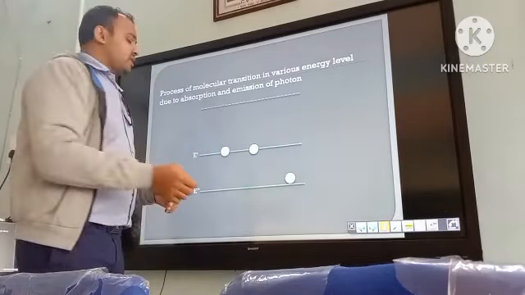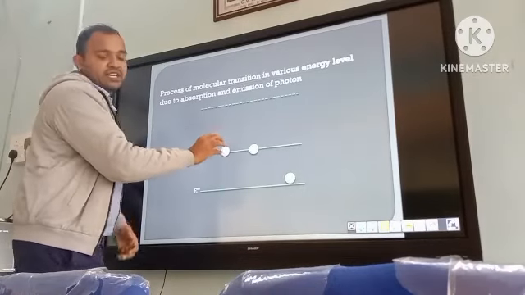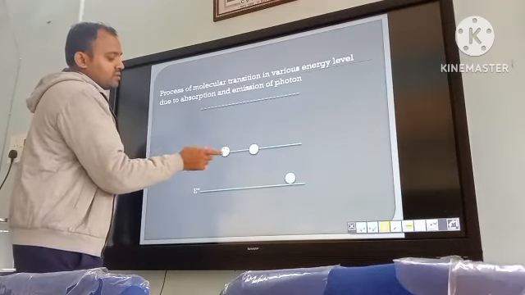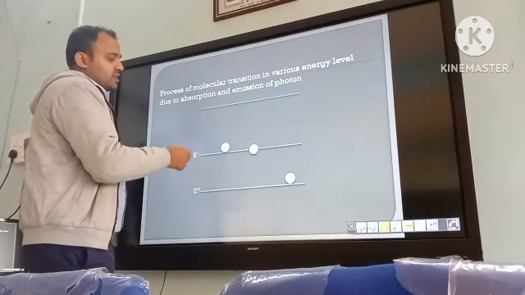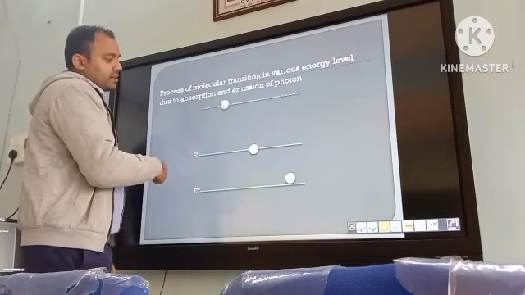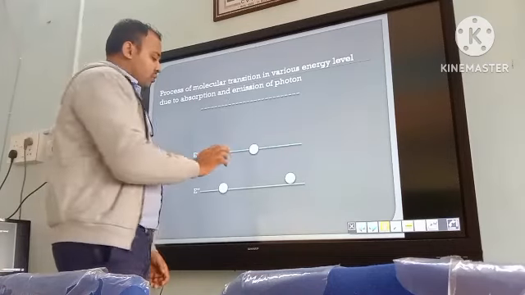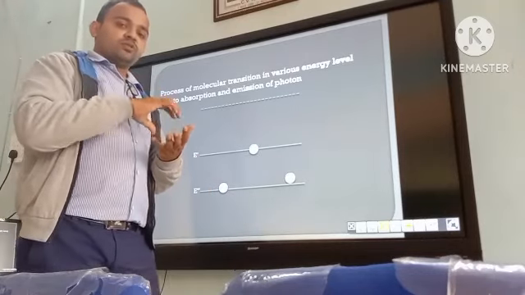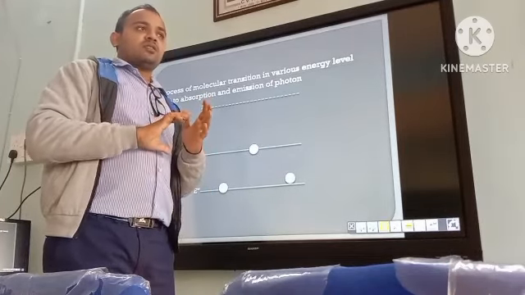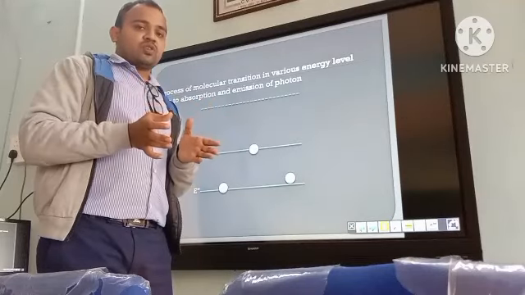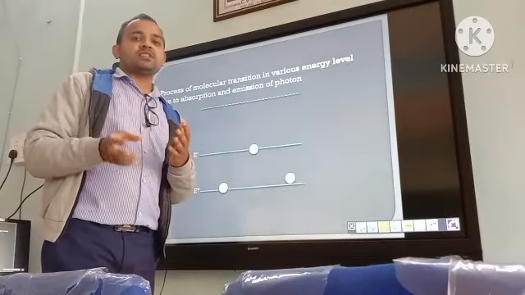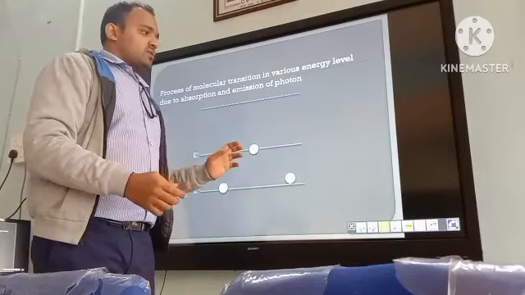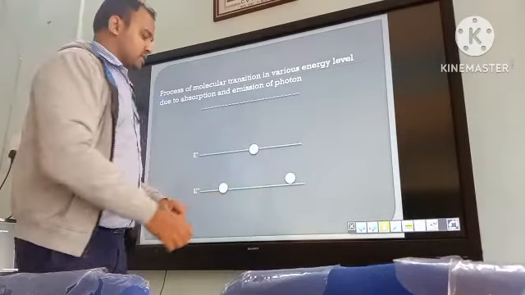In the same manner, if some molecule was already in this state, this is its ground state, and it absorbs energy and goes to the higher level, and then comes back, but it does not stop at its original state, it goes a little bit lower. So the molecule emits bigger energy than it absorbed, so the photon will have bigger energy, which means the wave will have higher frequency. This is for the anti-Stokes lines.